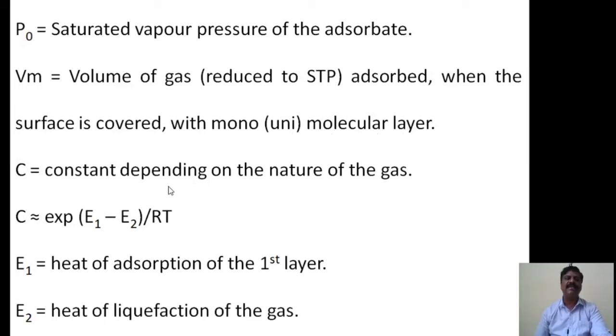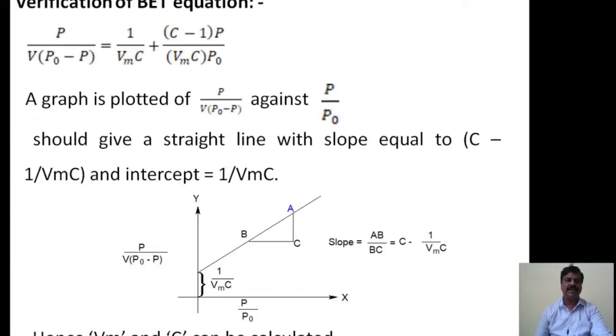C is a constant depending on the nature of the gas. Therefore, C is approximately e to the power of (E1 minus E2) divided by RT. Here, E1 is the heat of adsorption of the first layer, and E2 is the heat of liquefaction of the gas. These are the terms involved in this equation.